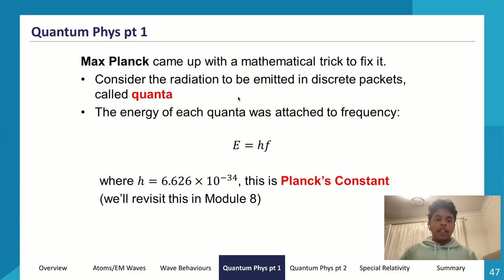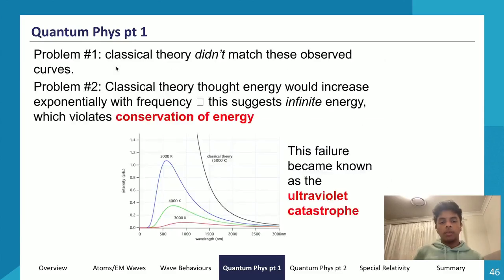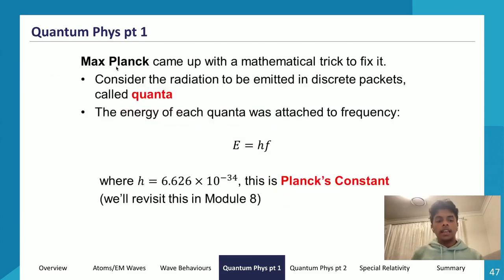Now we learn about a guy called Max Planck, who helped Einstein come up with the quantum model of light. Einstein basically used the equations that Max Planck gave to create the photon, or create the relationship between energy and frequency. What Max Planck did was come up with a mathematical trick to remedy the ultraviolet catastrophe.